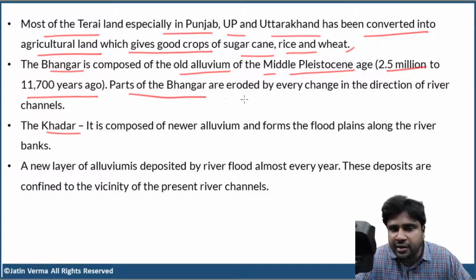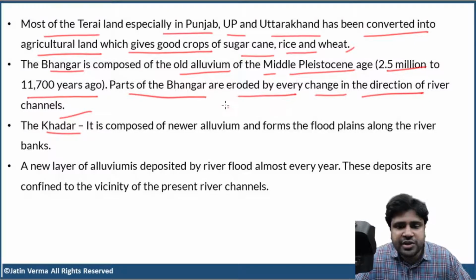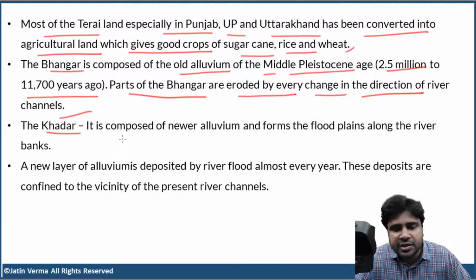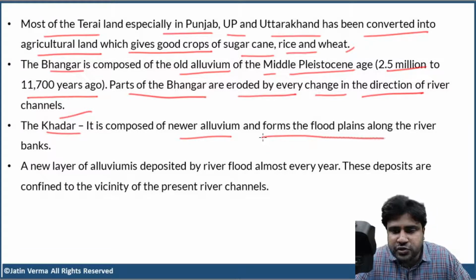Parts of the Bhangar are eroded by every change in the direction of river channels. Sometimes the rivers will keep on changing their courses, right? So when the rivers change their course, parts of Bhangar will be eroded. Clear? Now the Khadar. Khadar is composed of newer alluvium and forms the floodplains of rivers along the river banks.